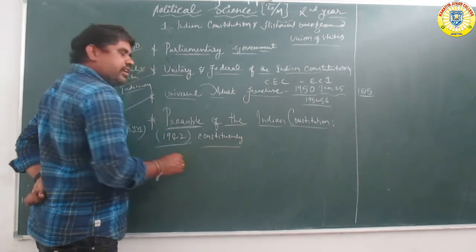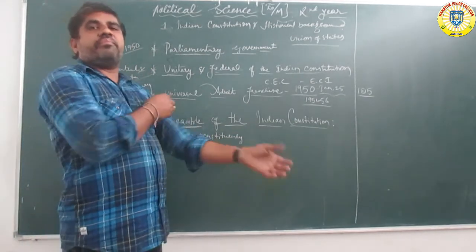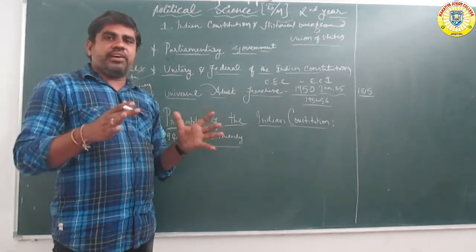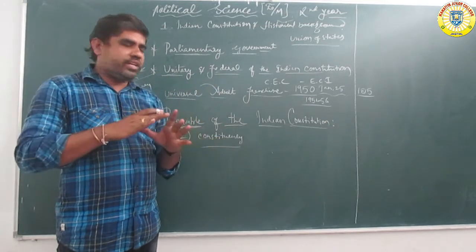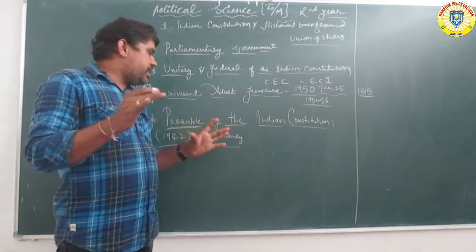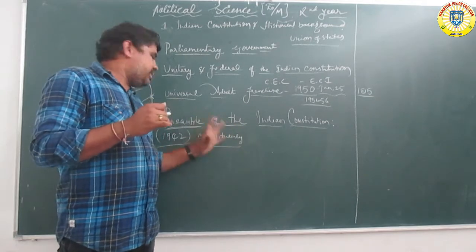Constituency elections. In 1942, some members were appointed and mainly conducted in one particular area, one particular place. It's called mainly constituency elections.